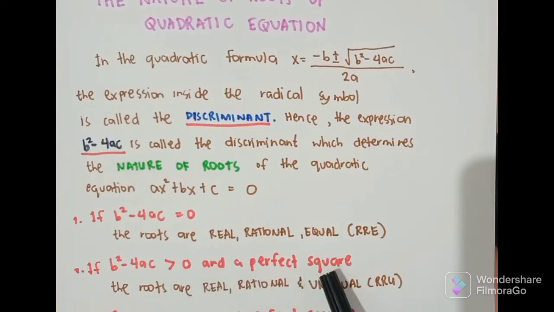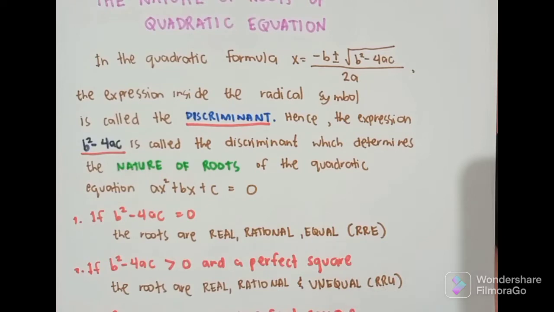So, pangalawa, if your discriminant or if your b squared minus 4ac is greater than 0 and a perfect square number, ano po ba yung perfect square number? Yun yung 1, 4, 9, 16, 25, 36, 49, 121. Okay, yun yung numbers na ang factor niya ay same number. Okay, for example, 25. Ano bang factors ni 25? That is 5 and 5.